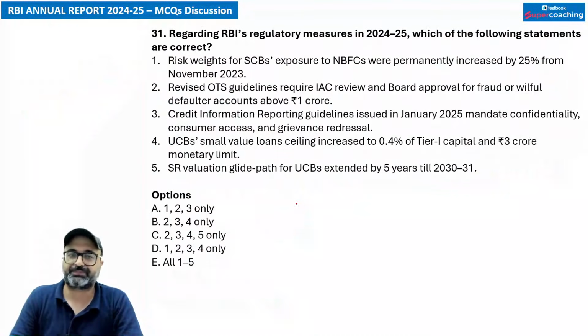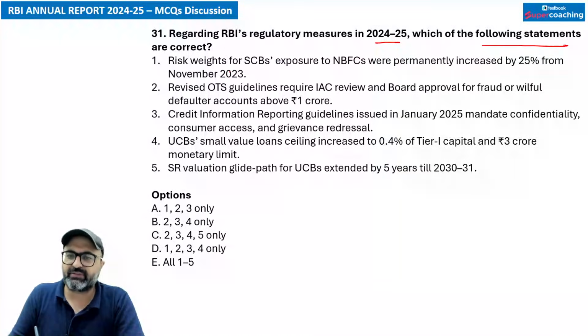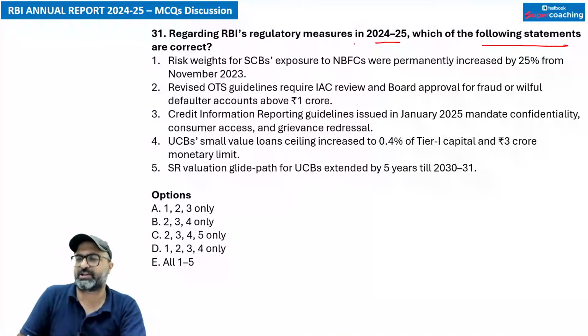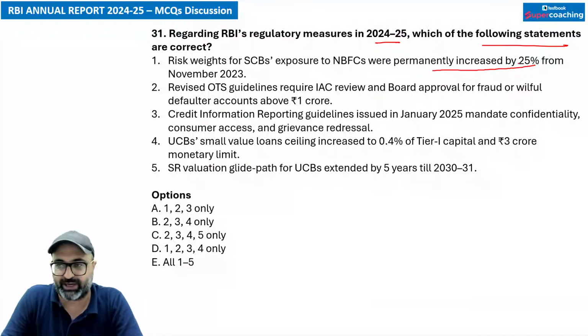अगला क्वेश्चन. Regarding the RBI regulatory measures in 2024-25, which of the following statements are correct? Risk weights for scheduled commercial bank exposure to NBFCs were permanently increased by 25% from November 2023.